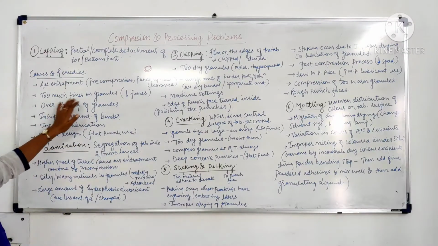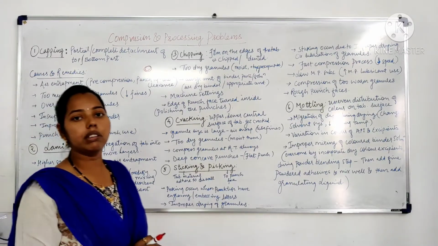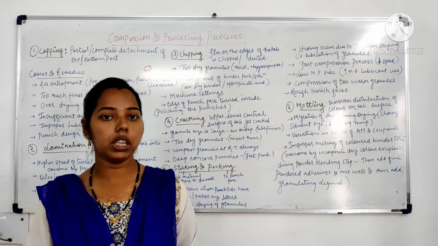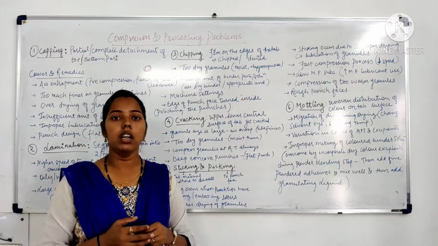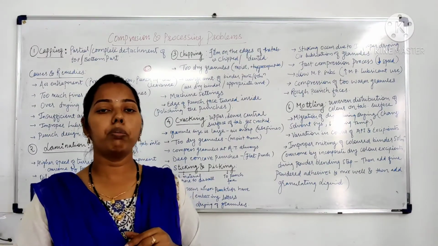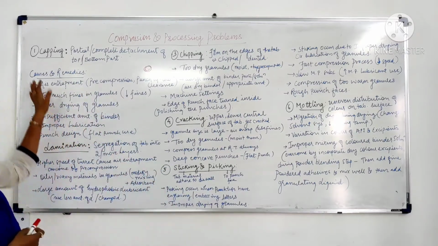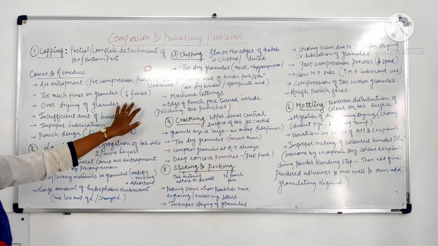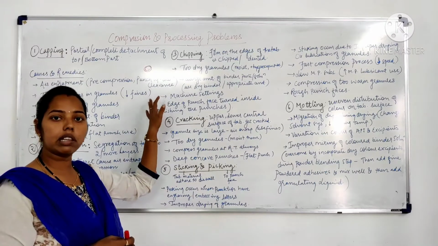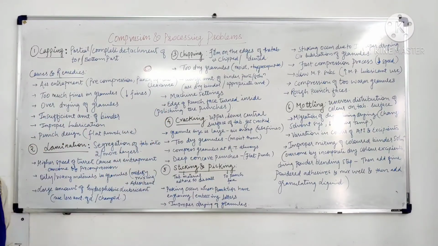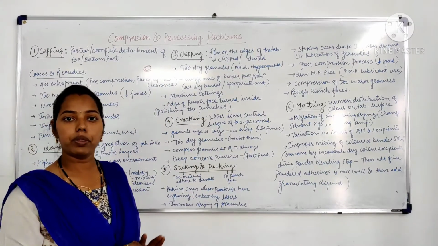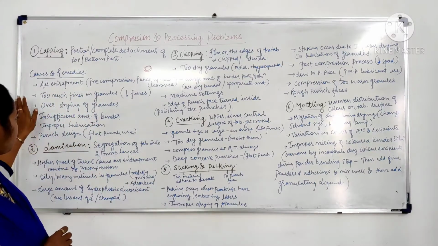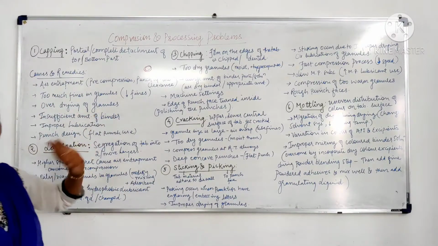The second cause is too much fines in the granules. It means in the process of granulation there are many fine particles in the tablet material. Because of those fines, capping could occur. So a minimum amount of fines should be present in the tablet compression technique. After that, over drying of granules.